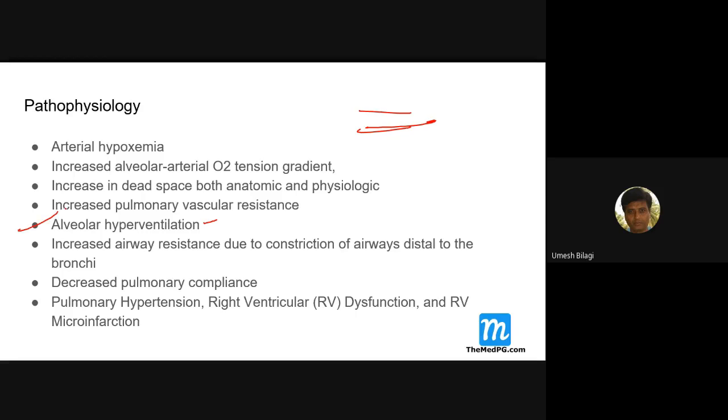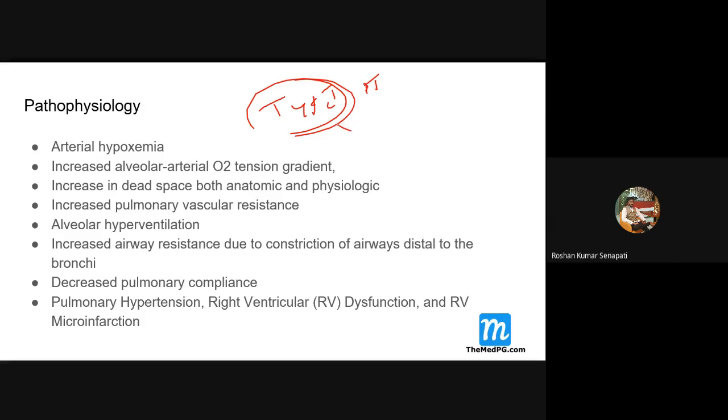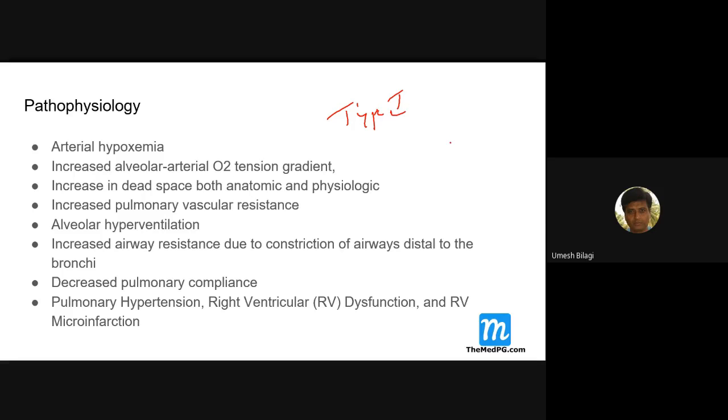So what type of respiratory failure do you expect here, type 1 or type 2? Type 1. Very good. You expect a type 1 respiratory failure here, because there is hypoxia, hyperventilation, but no oxygenation. But carbon dioxide will get washed out.